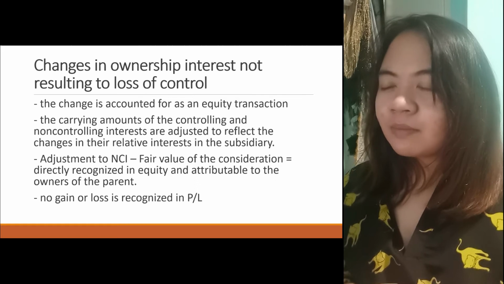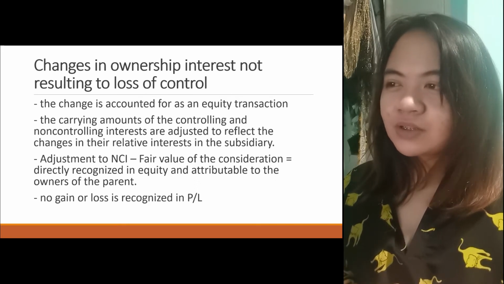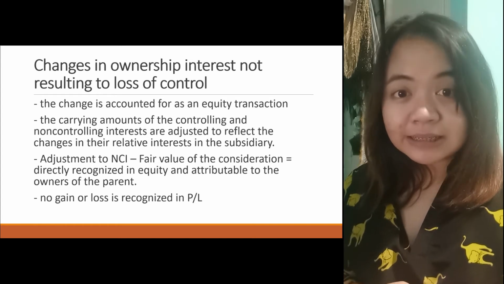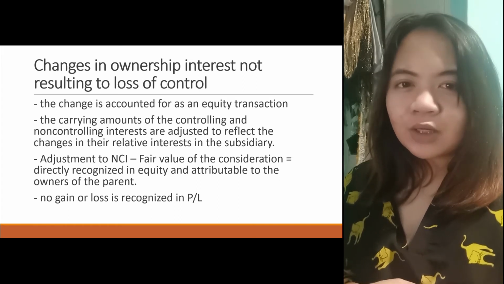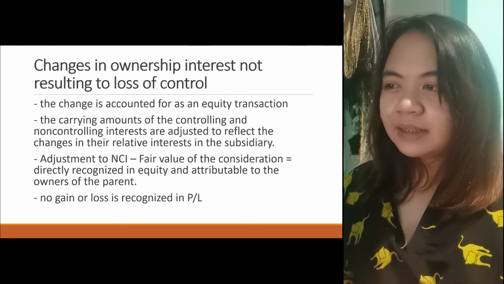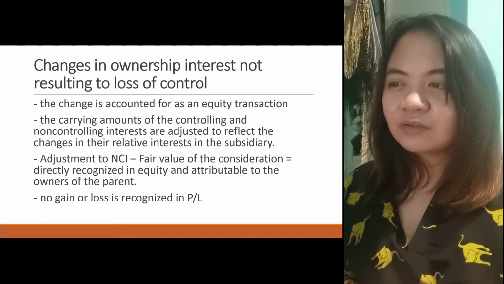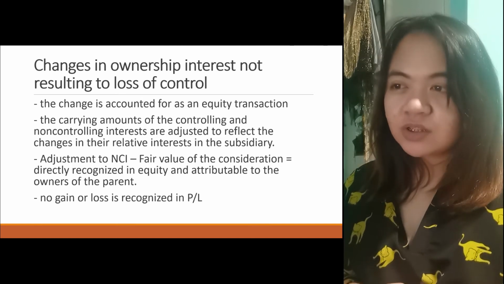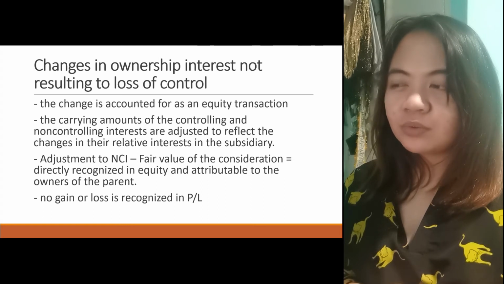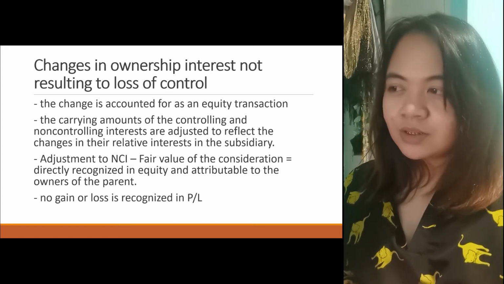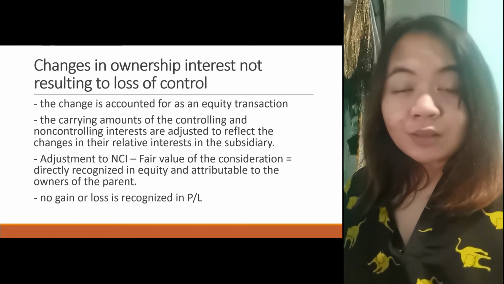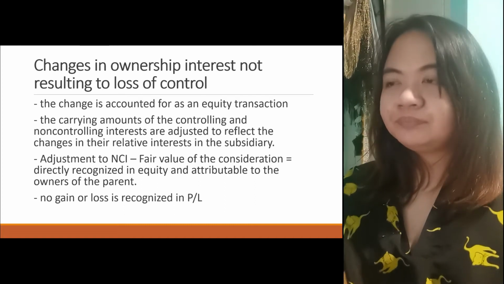Okay? So, the carrying amounts of the controlling and non-controlling interests are adjusted to reflect the changes in their relative interest in the subsidiary. So, you have to adjust them. Okay? So, magkakaroon ng adjustment sa retained earnings niya. Then, adjustments to NCI, less any fair value of consideration transferred or received, you have directly recognized in equity attributable to the owners of the parent. Okay? So, no gain or loss is recognized in P&L if this happens. I'll be giving examples naman.